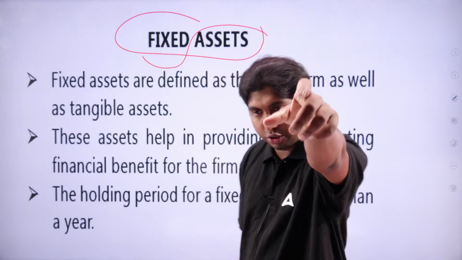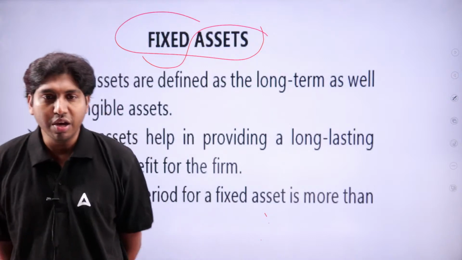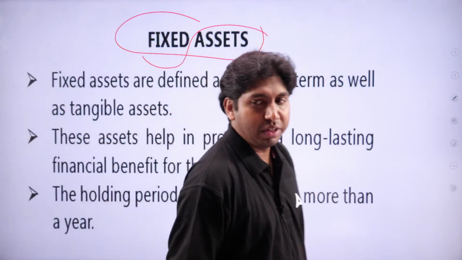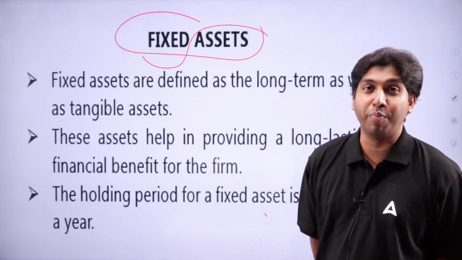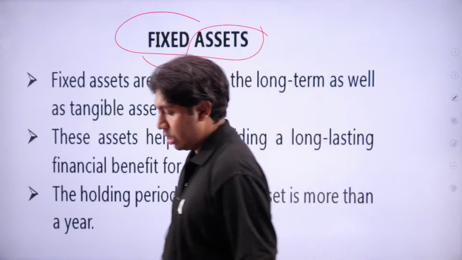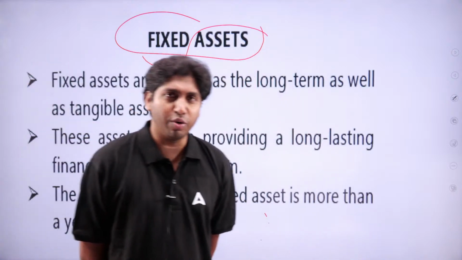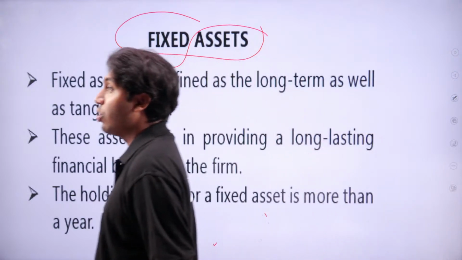Long-term and tangible. That means long-lasting financial benefit for a producer, for a firm.